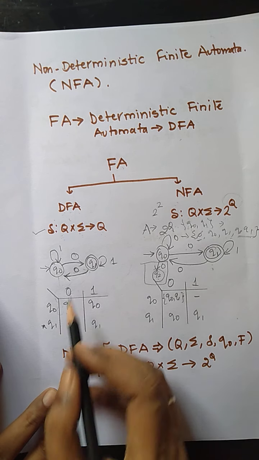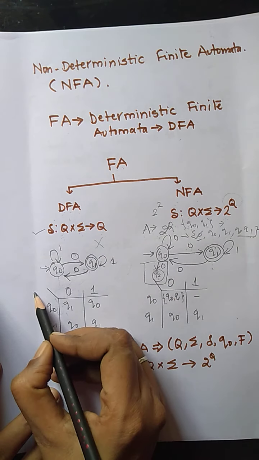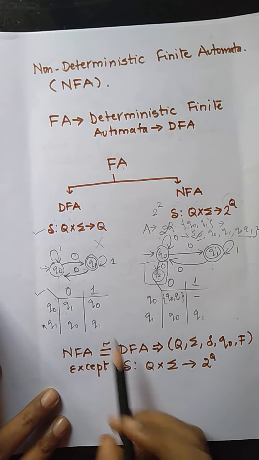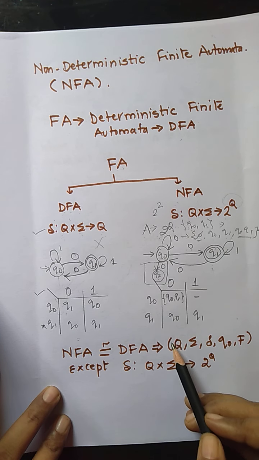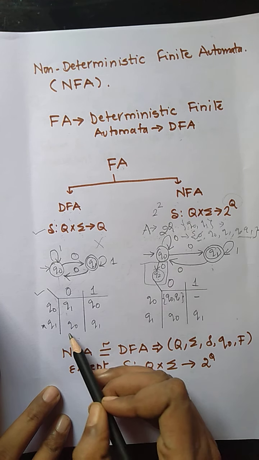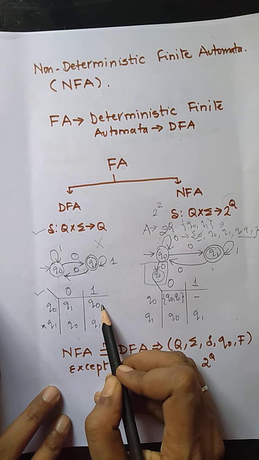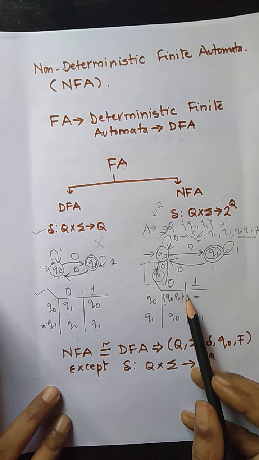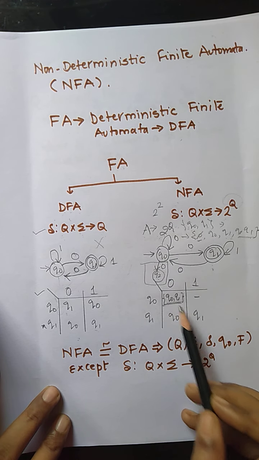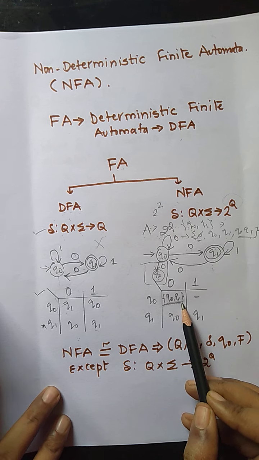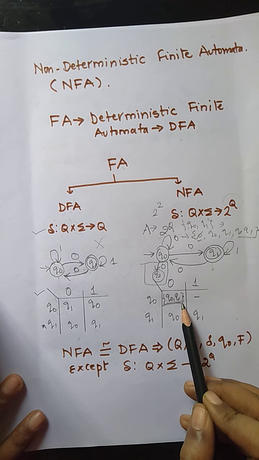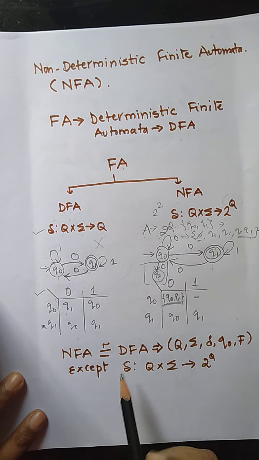The second main difference: if the diagram is not given and the table is given, how will we make out whether this is a table for DFA or for NFA? In the case of DFA, we always find a single state name as the cell entry, whereas in the case of NFA, we always find a combination of states as the cell entry of the state transition function.